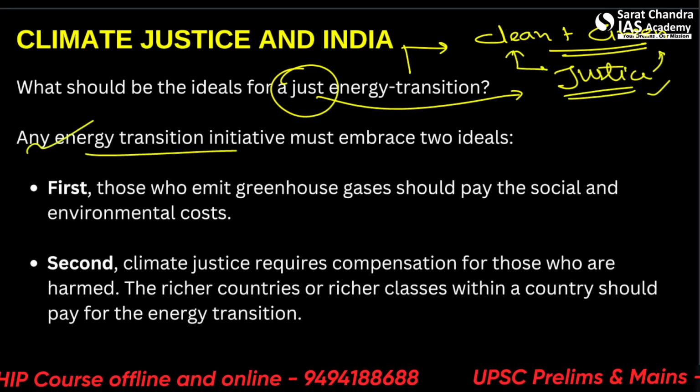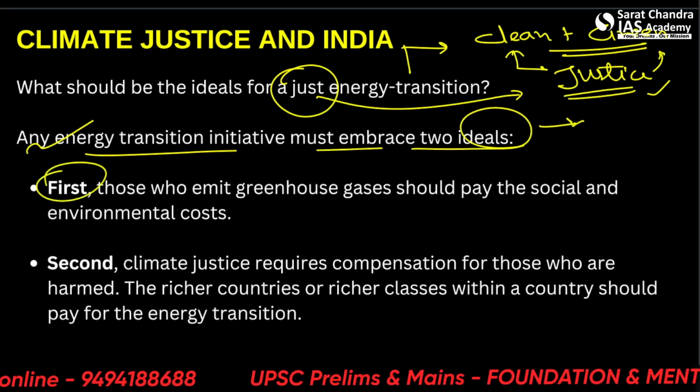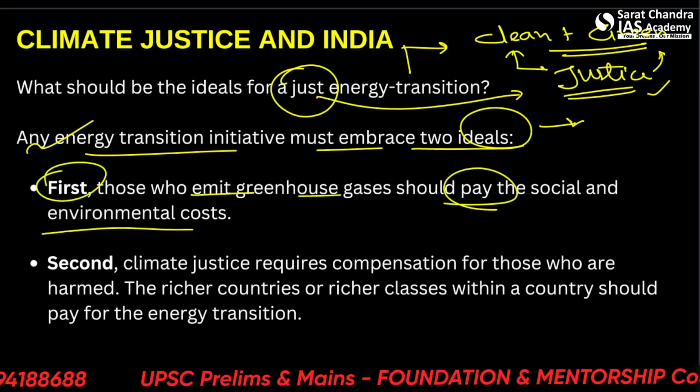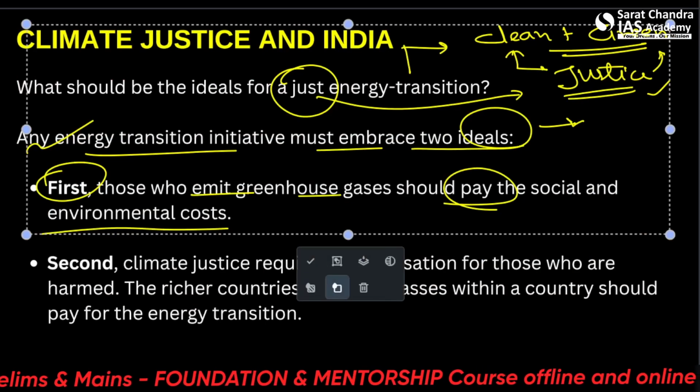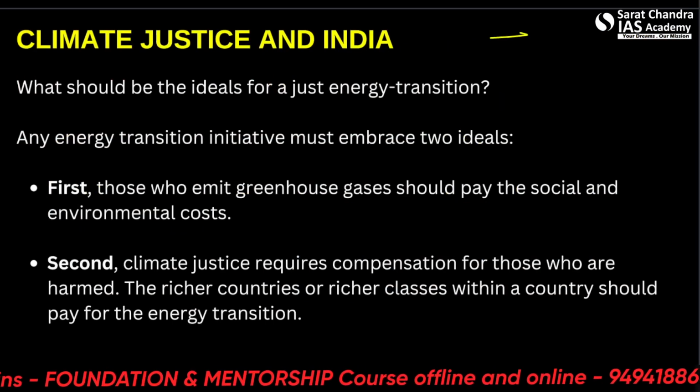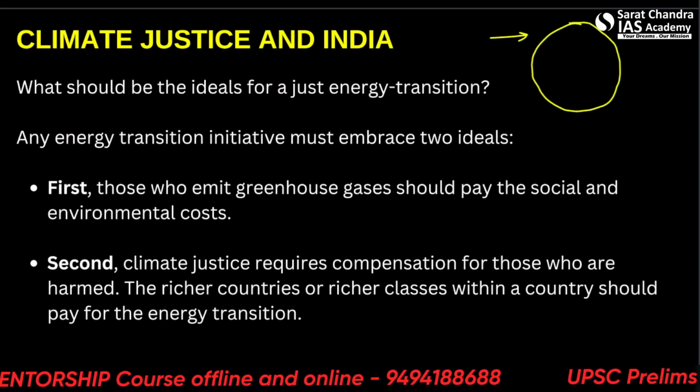Any energy transition initiative must embrace two ideals. What are these ideals? First, those who emit greenhouse gases should pay the social and environmental costs. So who are basically responsible for jeopardizing the Earth's health? We have talked about this many a time.